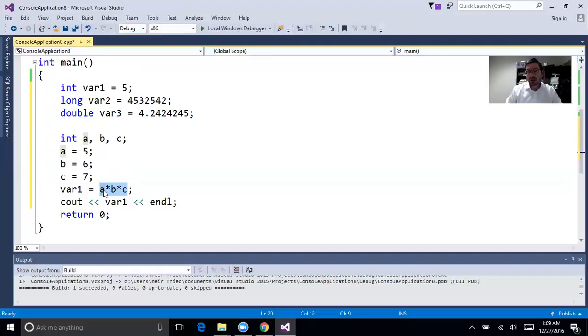I'm reassigning it. It used to be 5, now it's going to be something else. It is an integer, but that's okay. Cout is going to display it.